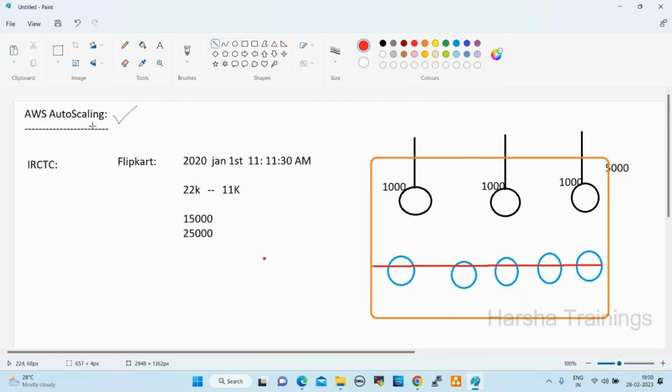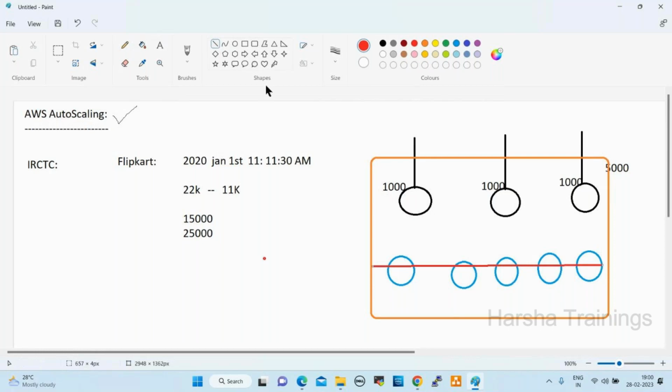So we'll go deep dive. Auto scaling will take 2 days, right? We'll go deep dive, which is very, very important. Automatically, how can we scale up servers? How will servers scale down? Live, we can see that practically, right? So this is a very, very important service. This is just an overview. Practically we'll see that.